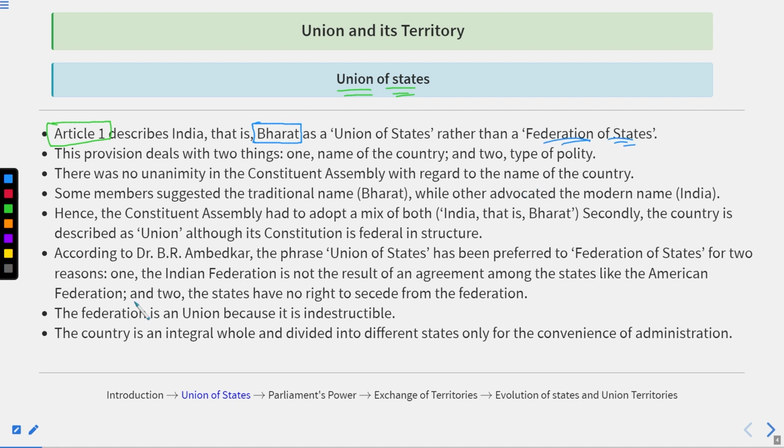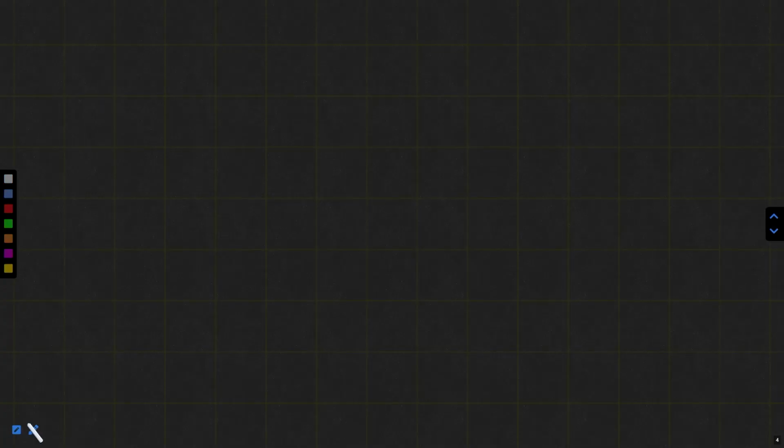So basically, if we talk about India or the Indian Constitution, then remember there are two main constitutions in the world which have a great influence on the Indian Constitution. And what are these two constitutions?